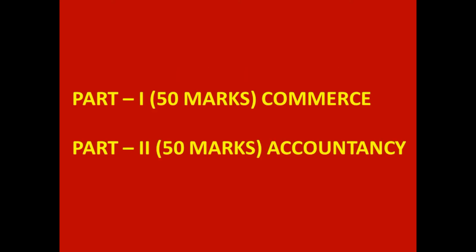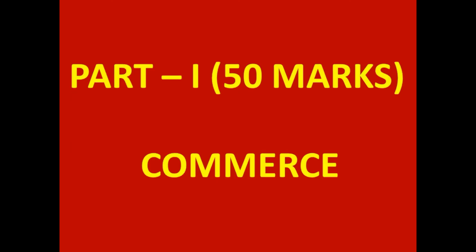Question paper is divided into 2 parts, part 1, part 2. Part 1 is for 50 marks, part 2 is also for 50 marks, total 100 marks paper. In part 1, you will get questions from commerce part. Part 2 is related with accountancy. Commerce contains all theory questions, 10 marks, 5 marks, 2 marks theory questions. Accountancy part contains problems and theory.